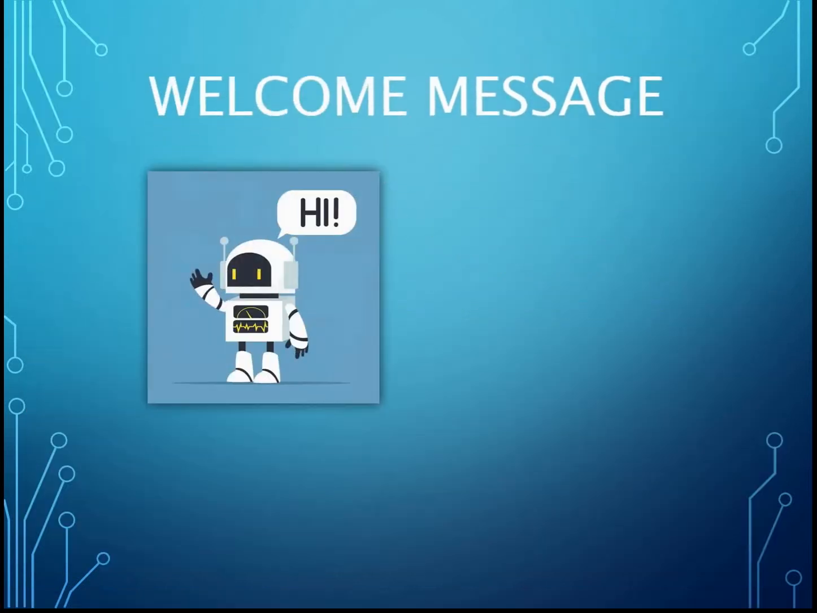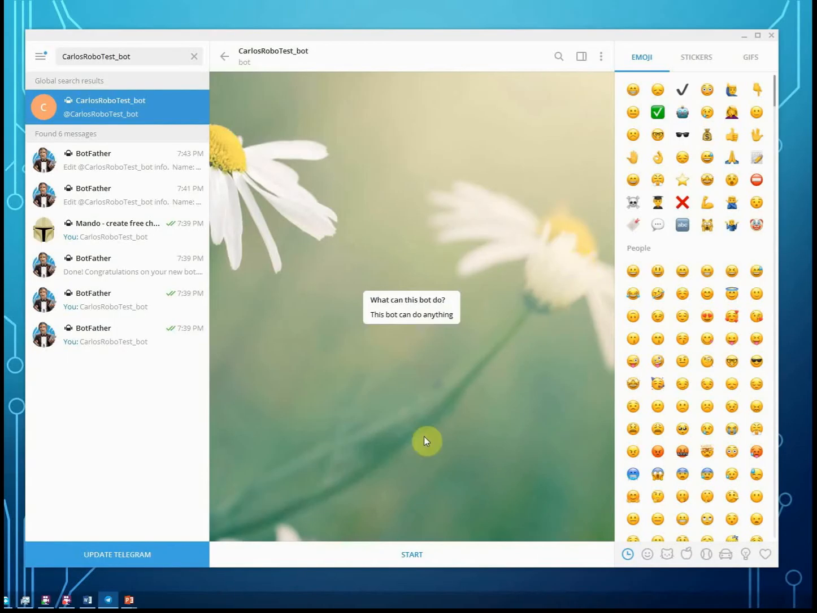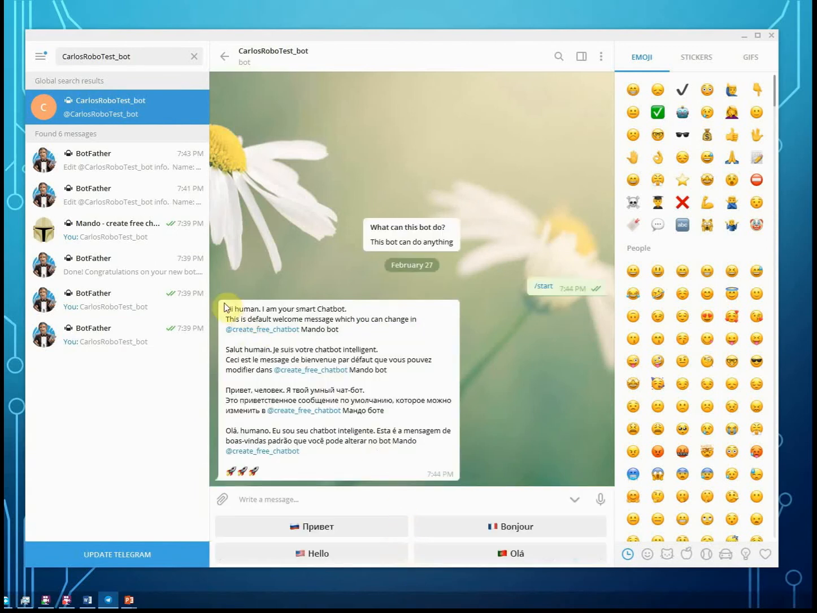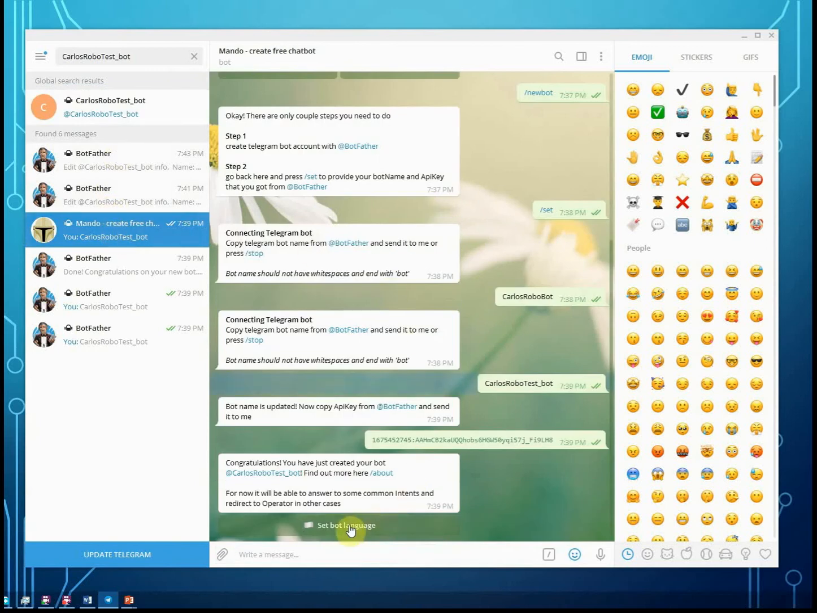Welcome message. Once a user opens the chat and clicks start, your bot will send a welcome message. Mondo gives a default welcome message for all bots, but you can easily change it. So right now I click start and see the default welcome message. To change it, I need to go to the Mondo bot. So I select my bot in Mondo bot and I need to press set.